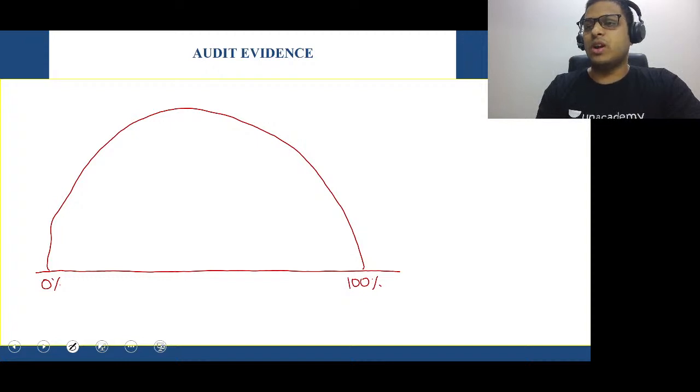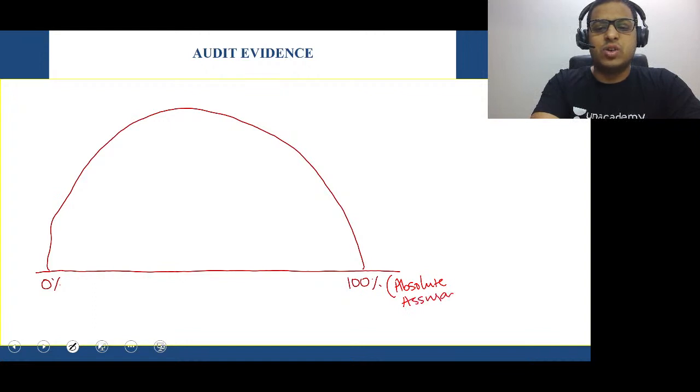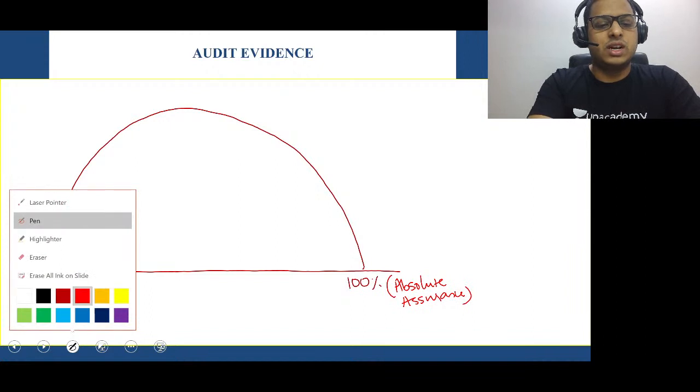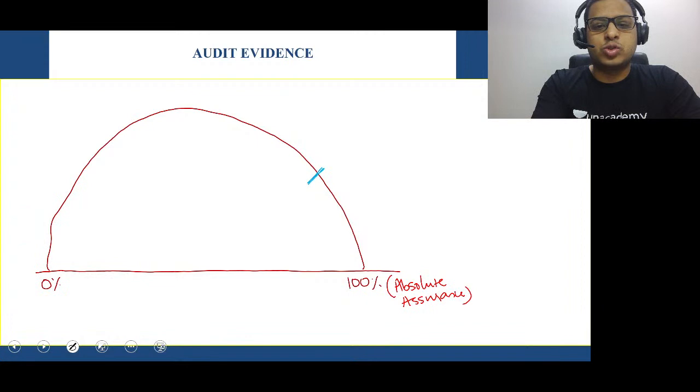One more name for 100% assurance. Great. Absolute assurance. Very nice. I think there is a delay between when I'm asking the question and when you're answering. Okay, so absolute assurance. Well done. Sir, the auditor dreams of reaching the absolute assurance level, but the auditor has to stop somewhere here. Why? Sir, because this is the realistic level.